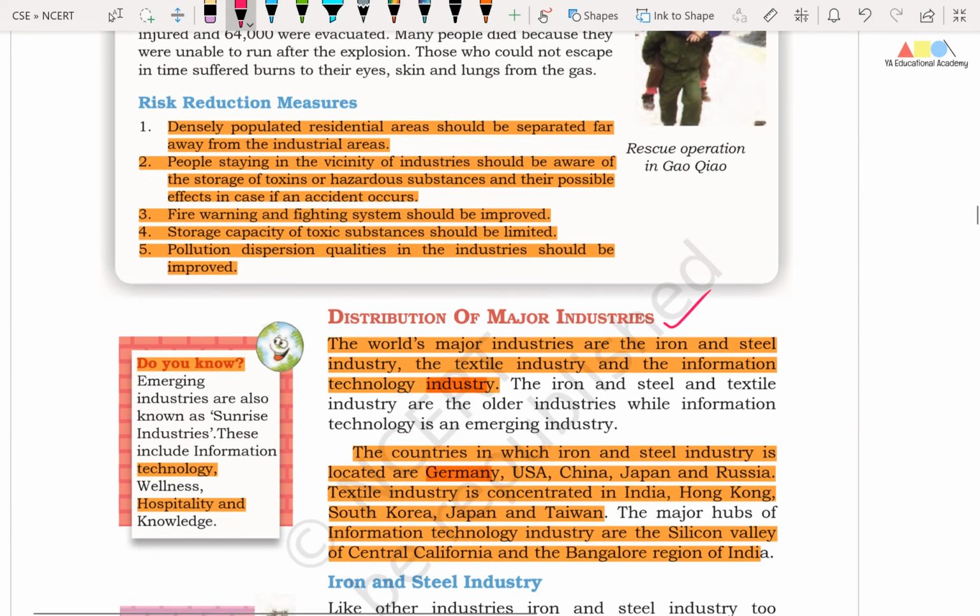Right friends, now we will try to understand the distribution of major industries. Friends, the world's major industries are the iron and steel industry, the textile industry and the information technology industry. So these are the major industries at present. First one is iron and steel industry, second one is textile industry, and the third one is information technology industry.